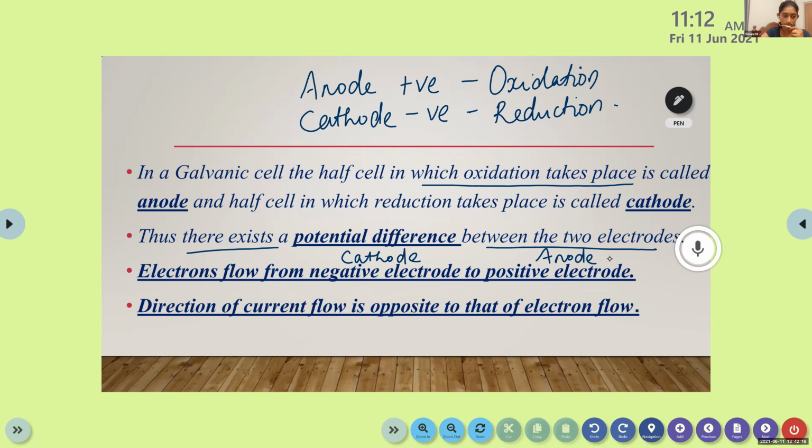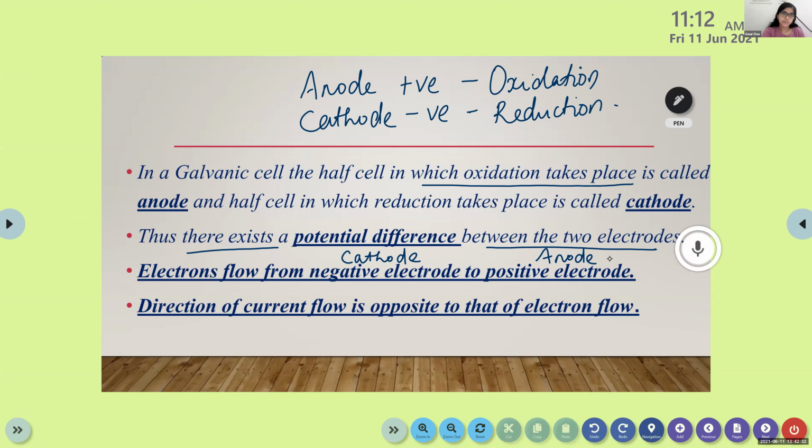Okay. Is this clear? Do you have any doubt? No, ma'am. Yes, yes, dear. Ma'am, that fourth point, can you explain? Direction of current, right? Yes, ma'am.